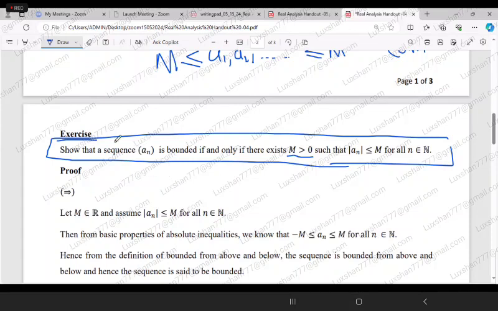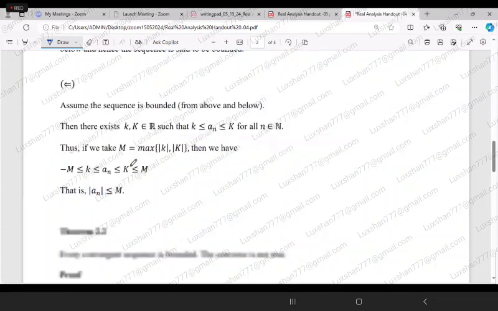If you have a positive real number M such that mod of An is less than or equal to that particular M for all n belonging to N, then we say that the sequence is bounded. The proof is given here.